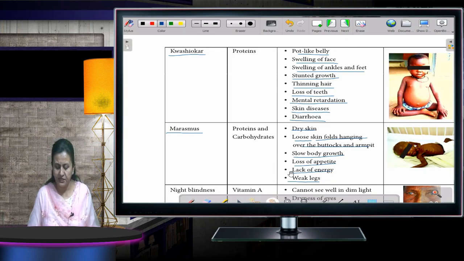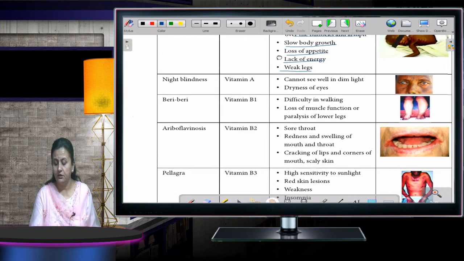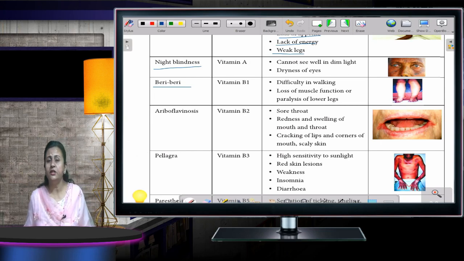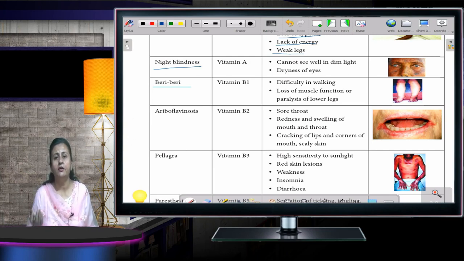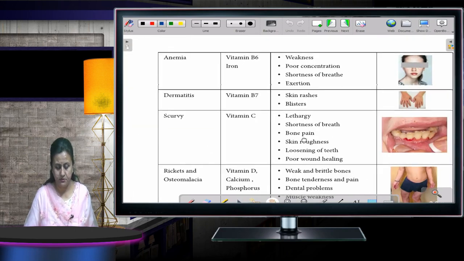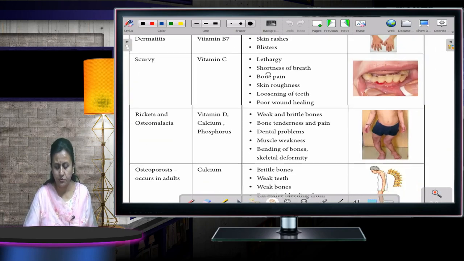Okay, then the next one is night blindness. Night blindness is there, beriberi is there. All these diseases are there. You can just go through them. The table is done very beautifully. You can go through them and you will be able to find the different diseases, what their causes are and what their symptoms are. Okay. Now we will be moving to the next one. This whole table is there, beta. You can just go through it. Okay.